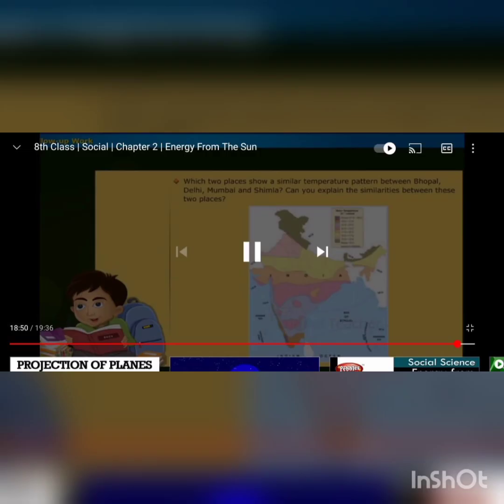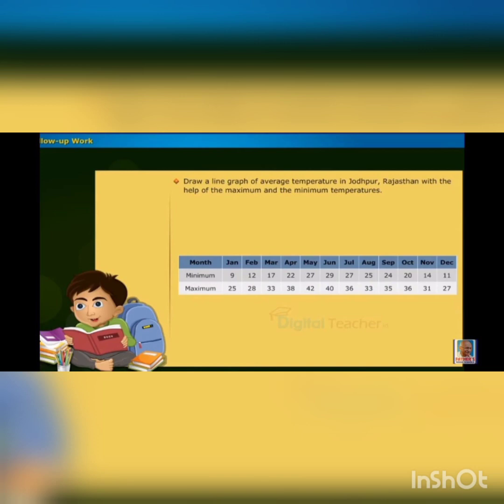Read the questions and follow up the work. Which two places show a similar temperature pattern among Bhopal, Delhi, Mumbai and Simla? Can you explain the similarities between these two places? Draw a line graph of the average temperature in Jodhpur, Rajasthan with the help of the maximum and minimum temperatures. Draw a line graph of the average temperature in two places A and B with the help of the maximum temperature.